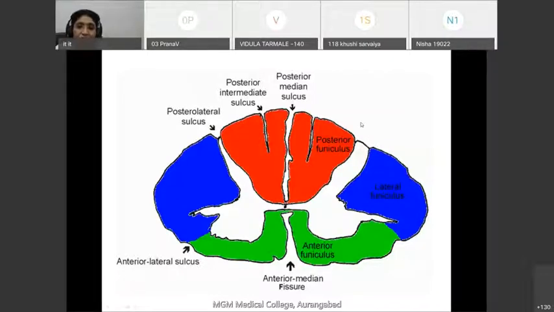And on the posterior aspect, there is one more sulcus, which is present only in the cervical and upper thoracic region. That is the posterior intermediate sulcus. So there is the anterior median fissure and posterior median sulcus. There is an anterolateral sulcus on each side of the anterior median fissure. Similarly, on either side of the posterior median sulcus, there is a posterolateral sulcus throughout the entire length of spinal cord, whereas along the cervical and upper thoracic region, there is the posterior intermediate sulcus.